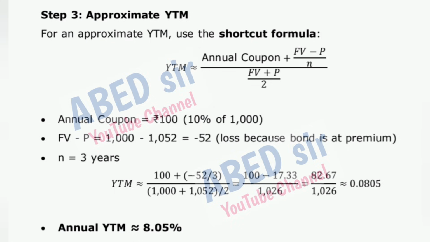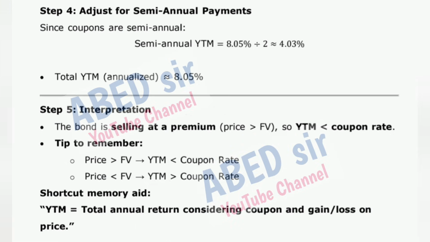N is equal to 3 years. Annual YTM is approximately 8.05%. Step 4. Adjust for semi-annual payments. Since coupons are semi-annual, semi-annual YTM is equal to 8.05% divided by 2, which is 4.03%. Total YTM, annualized,